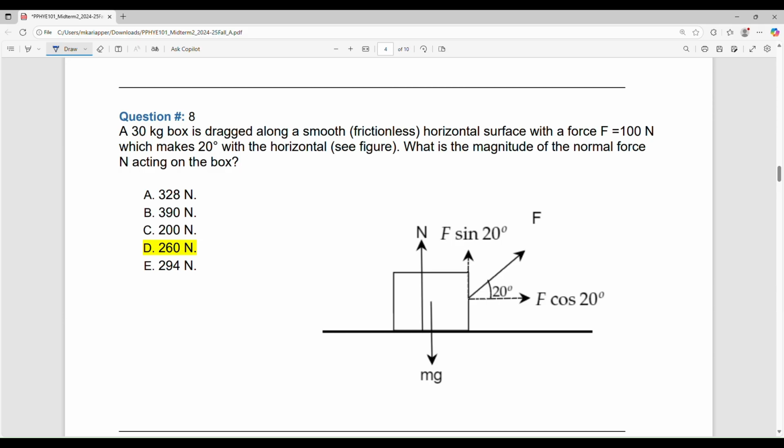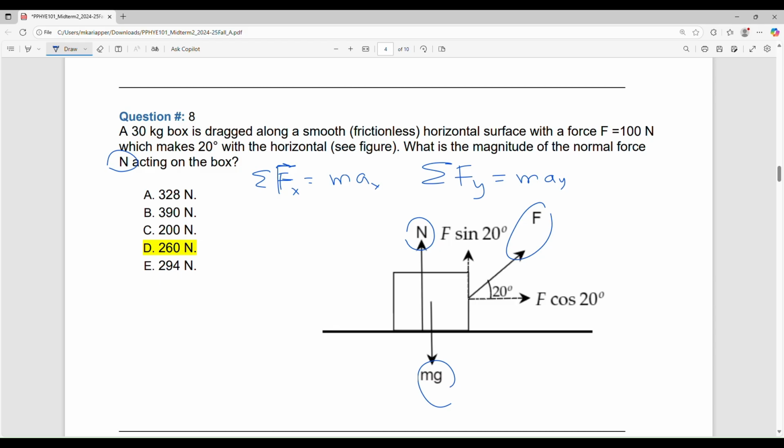Number 8. Again, chapter 4. This is Newton's second law, something we saw before, but this time we don't have friction. There's a normal force, the free body diagram is already given, and there is an external force that is applied at an angle of 20 degrees. The question is to find the normal force. So how do you do that? In the x direction, net force equals mass times acceleration in the x direction, and the same in the y direction, because it is a two-dimensional problem and we need both x and y. But the question is about the normal force, right? The normal force is in the y direction.